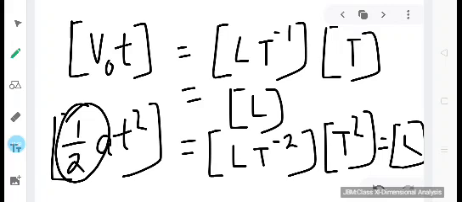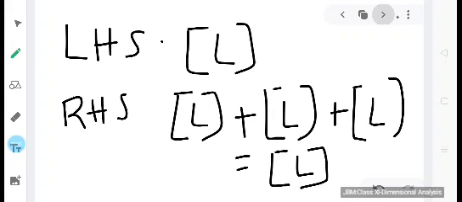Instead of writing half, even if we write 2 a t square, still the dimensions on both sides of the equation will come out the same. And dimensionally we will say that the equation is correct, but actually it will be wrong. So a clear understanding of the constant terms does not come through by this concept. That's why it is being said that even though we have proved that on both sides of the equation the terms have similar dimensions, still there might be some doubt whether the given expression is truly correct or not.